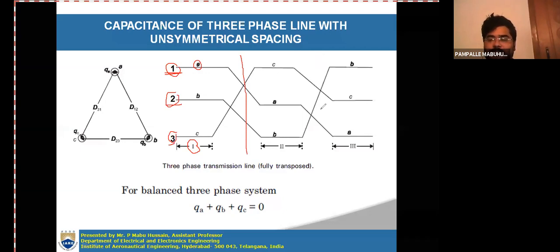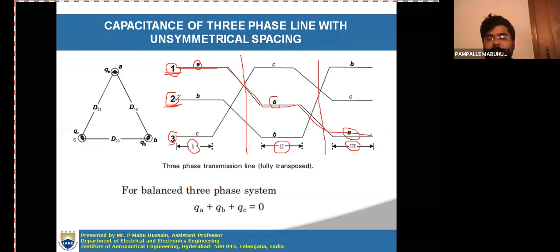When you observe the conductors in section 2, conductor A comes to the second position, and in section 3, it comes to the third position. So conductor A takes all three positions in one complete transposition cycle. In a similar manner, conductor B also takes all the positions in a complete cycle.